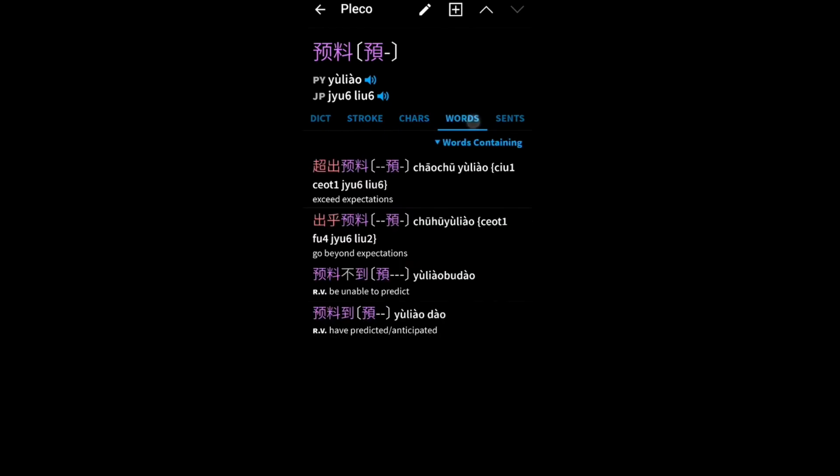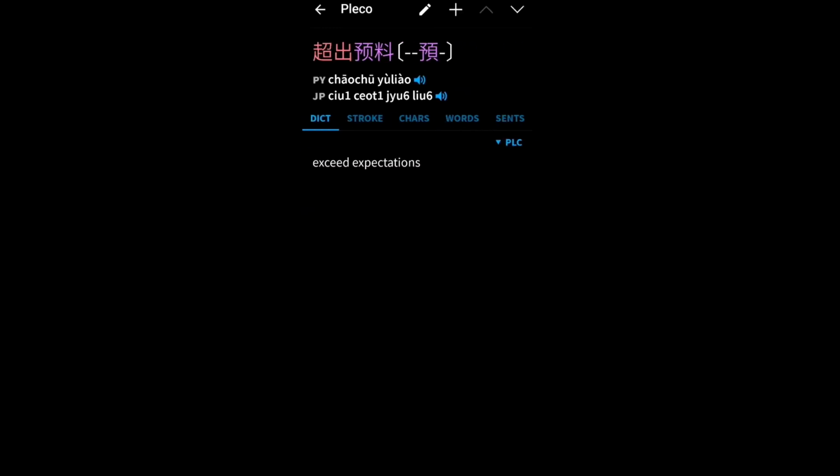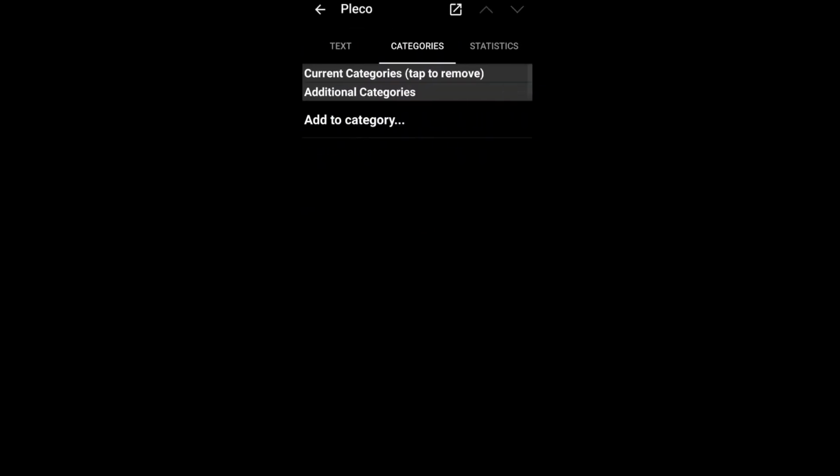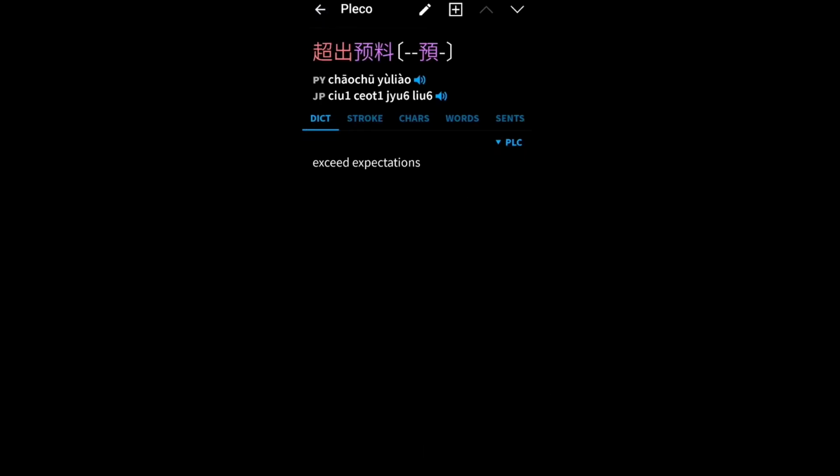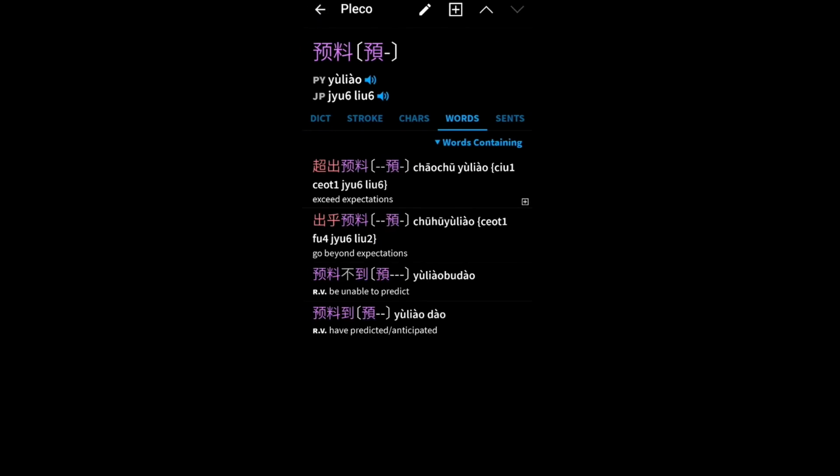Okay, now let's look at the words or sentences where you can find these two characters together. Alright, 超出预料, exceed expectations. This is a very cool one, so I'm gonna add it to my cards like this. 超出预料. It's a 4-character word, but it's not a chengyu, it's not an idiom.